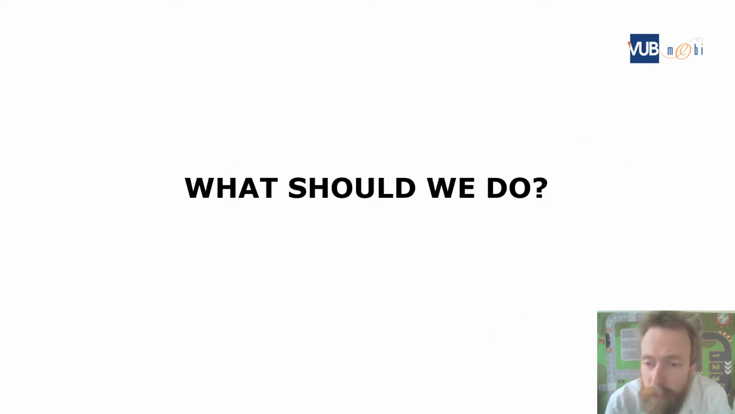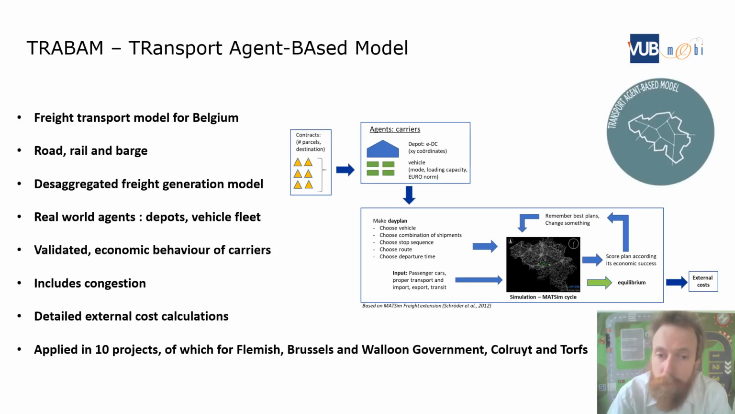To get those goals, what should we do? It's not an easy question, and it's only possible to answer that question by simulating the future. To do so, you need transport models, and VEB MOBI has developed such a model. The Trabant model is a transport agent-based model, and it's a freight transport model for Belgium. It simulates freight transport for road, rail, and barge.